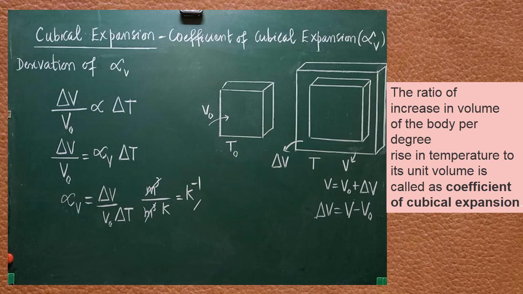When both are heated simultaneously, which one will expand more? Brass will expand more than iron. That shows that alpha V of brass is greater than that of iron. So this simple bimetallic strip arrangement shows that alpha V is different for different substances. Understood? Thank you.